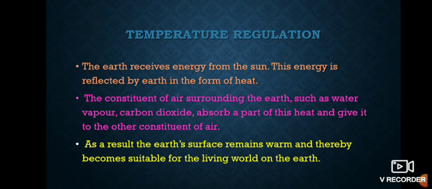Now the next property is temperature regulation. Earth receives energy from the sun. This energy is reflected by the earth in the form of heat. From which constituent of the environment do we get heat? We get heat from the sun. This energy is reflected by the earth in the form of heat. The constituents of air